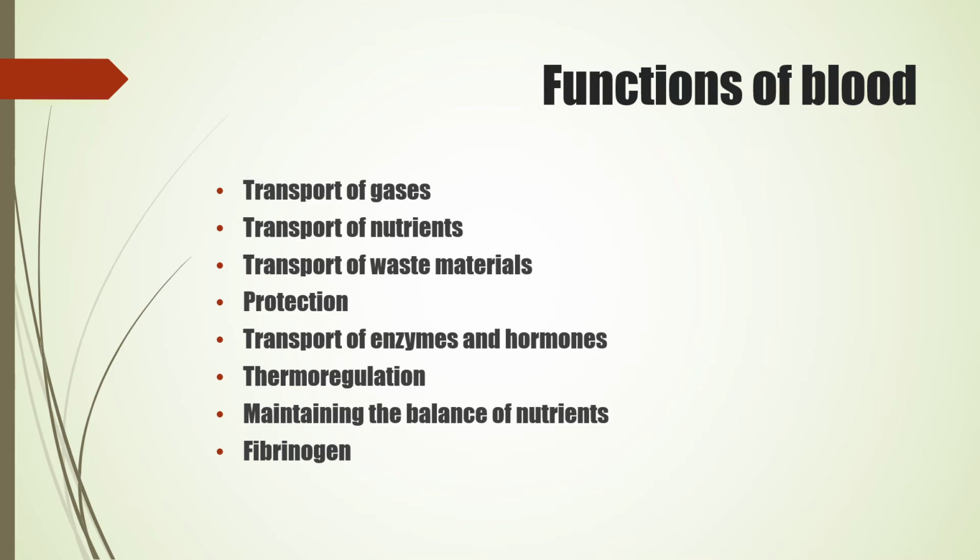Blood transports the enzymes and hormones from the site of production to the site of action. Whatever juices or acids that we have, wherever it is present, it does not act on that particular place only, whereas it can be taken to the other part also and action can be done. So the function of blood is also to carry these enzymes and hormones from the site of their production to the site of action.